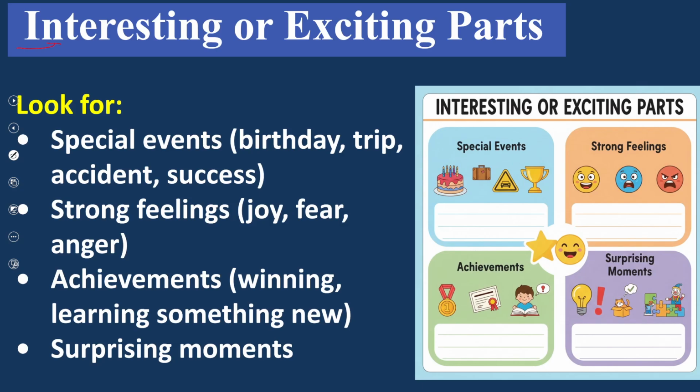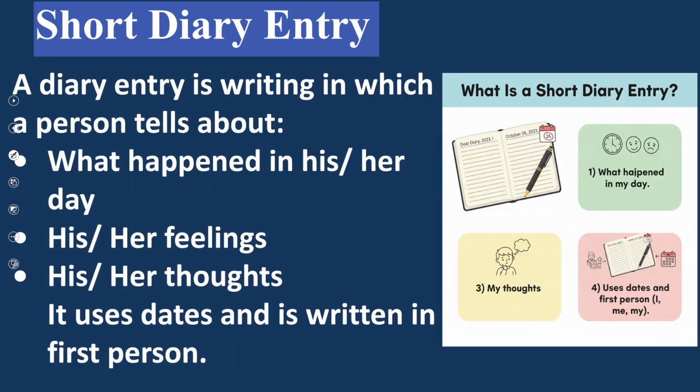Interesting or exciting parts. Look for special events: birthdays, trips, accidents, success. These are called exciting parts. And next, strong feelings: joy, fear, and anger. Achievements: winning, learning something new, and surprising moments. Right, these are interesting and exciting parts. Now move to the next stage, short diary.